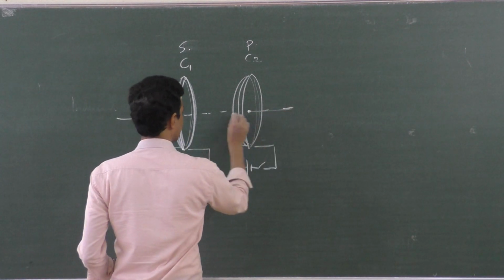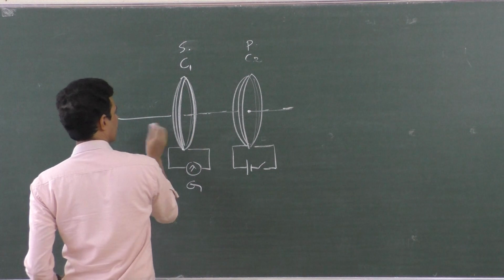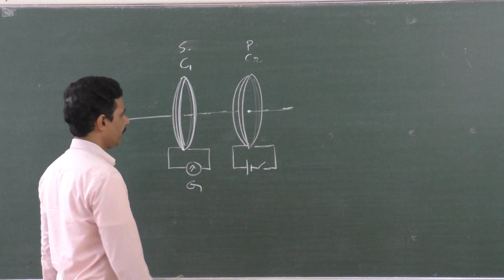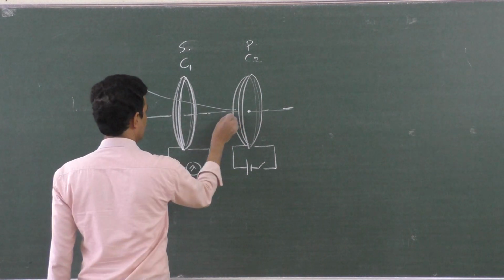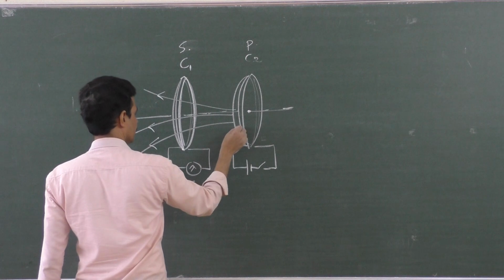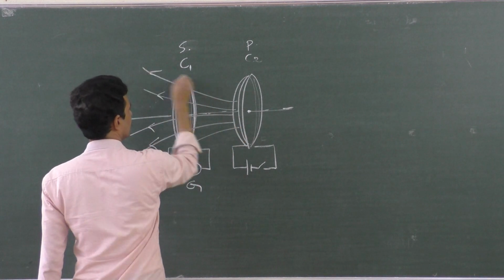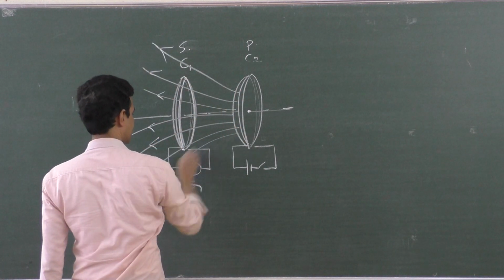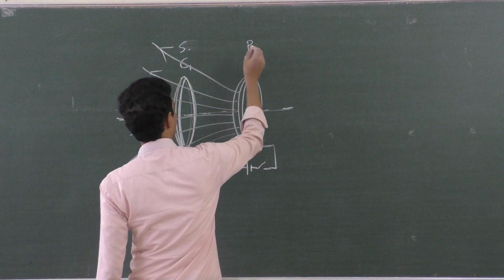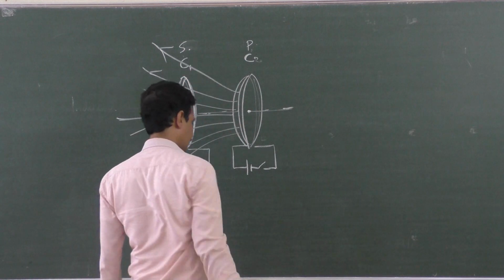So this is the axis. Let there be coaxial coils. The magnetic field produced by this coil passes through this coil. I call these the magnetic field lines. It is like this. Some of the magnetic field lines may escape away, but some of them pass through the other coil. This is coil 2 and coil 1. I can call them the primary and secondary coil also.